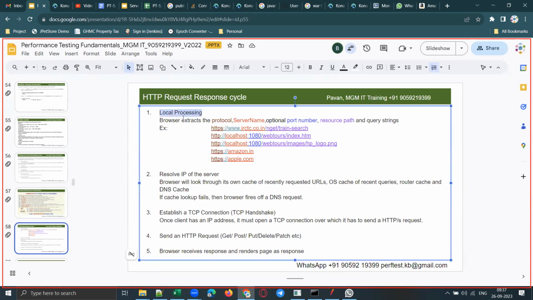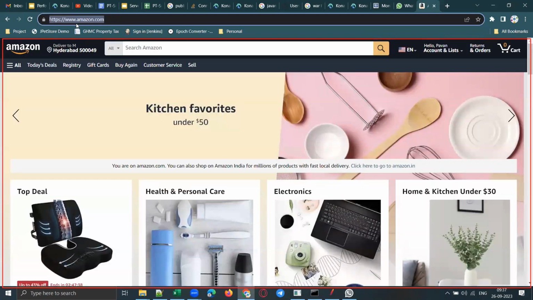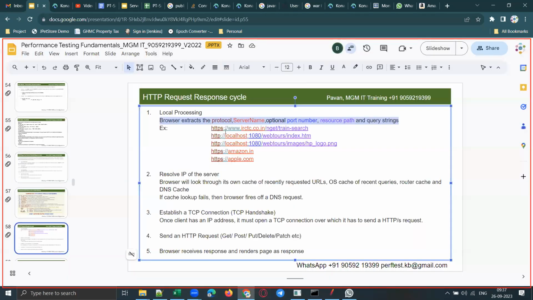Local processing means there will be some processing done on the browser side. So what is that processing, guys? The browser extracts the protocol, server name, optional port number, resource path, and query string. The moment you send a request, the browser will extract the protocol, the server name, the resource path, and the query string from this request. That means the browser will split that request into different parts like this: protocol, server name, port number, resource path, and query string.